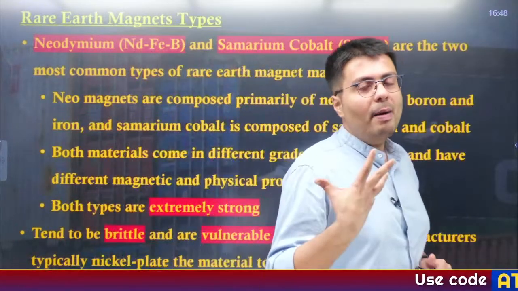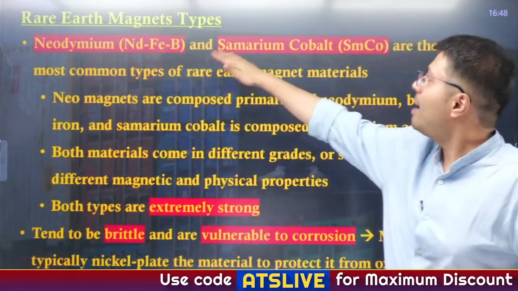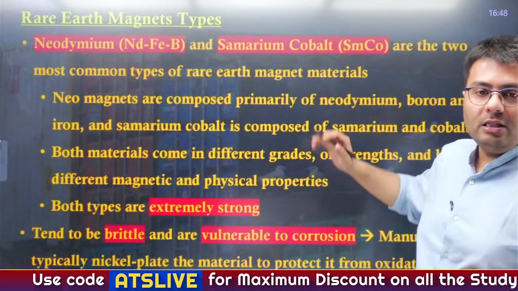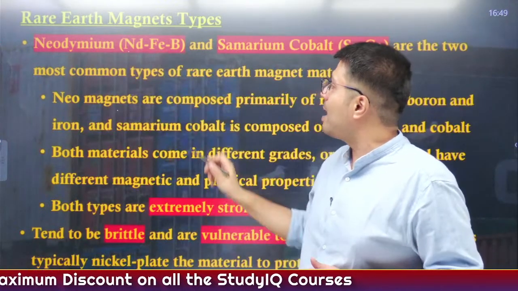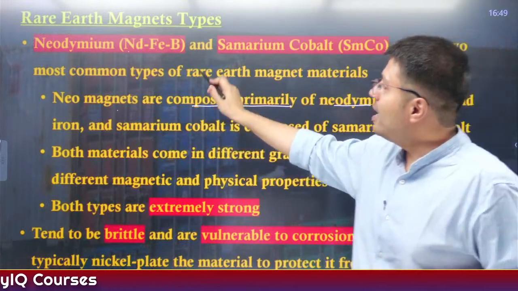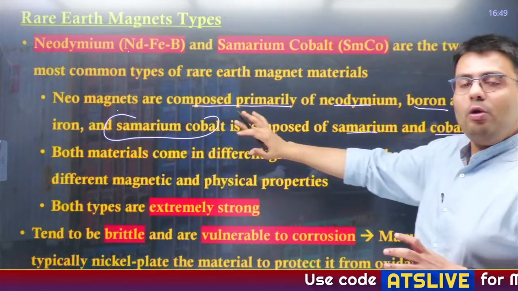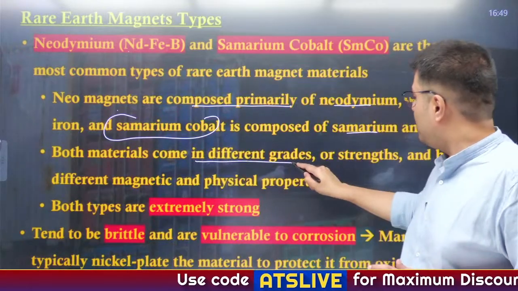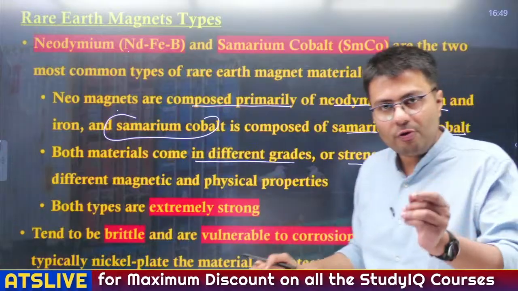Now, rare earth magnets are basically of many types. The most popular ones are two, that is neodymium and samarium cobalt. Now, these are the two most common types of rare earth magnets, and neo magnets, that is neodymium magnets, are composed primarily of neodymium, boron, and iron, whereas samarium cobalt is composed of both samarium and cobalt, right? Now, both these materials come in different grades and strengths, and have different magnetic and physical properties. Not so important from our exams perspective.